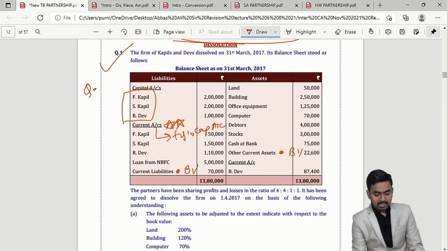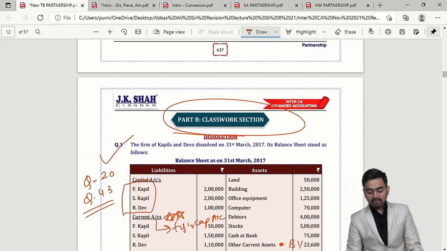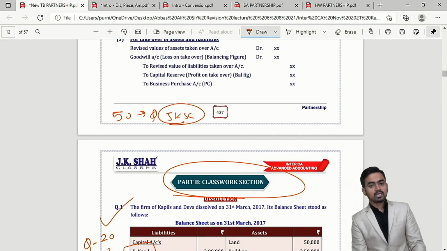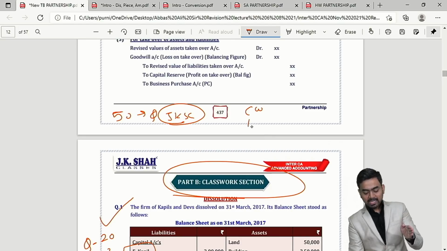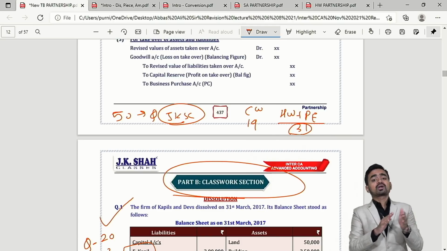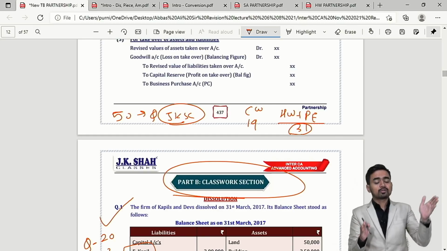Okay, now these are the important points, and further you can revise question number 20 and question number 43. It means what? We have total 50 questions in the JK Shah Classes material. Classwork has 19 sums, and the remaining are homework plus past exam, 31 sums. Correct? Now these 31 sums are more or less similar to your classwork questions, that is question 1 to question 19.